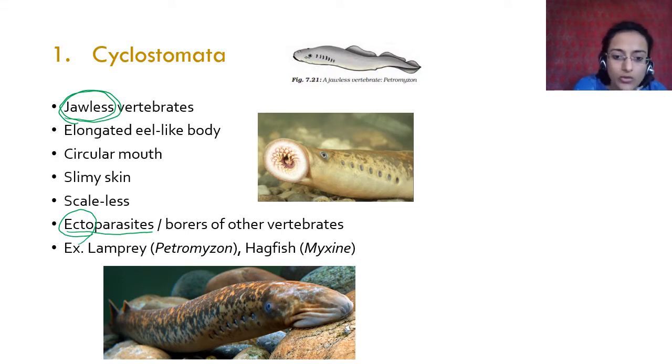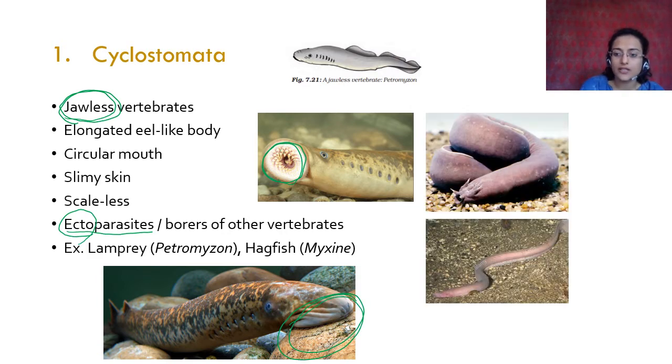Actually, इसका ऐसा मुंह होता है. It has a circular mouth. It doesn't have jaws. All of these are teeth, and this is how it attaches to the substratum using its teeth. Okay, and this is hagfish or myxine. This is what it looks like. It also has a circular mouth here and also eel-like body होती है. It is found in water. Not found on land, found in water only.